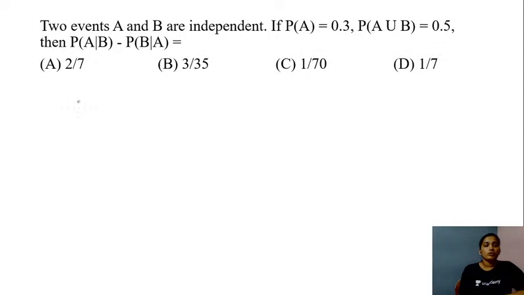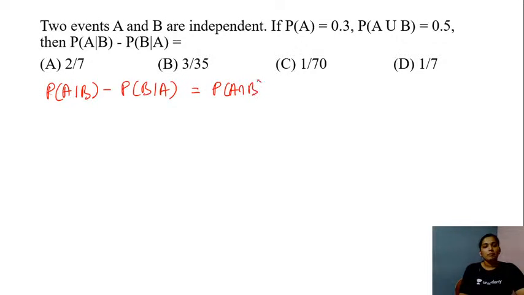So first of all, the question is probability of event A given event B minus probability of event B given event A, and this will be equal to probability of A and B divided by probability of B minus probability of B and A divided by probability of A.